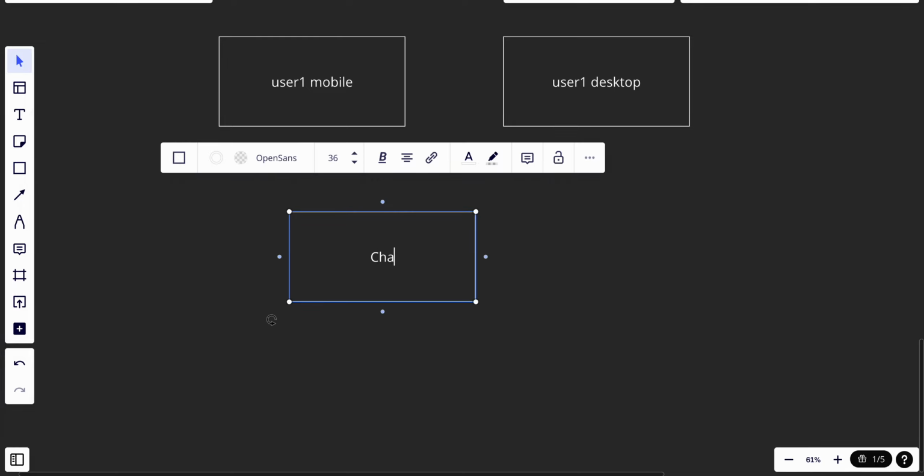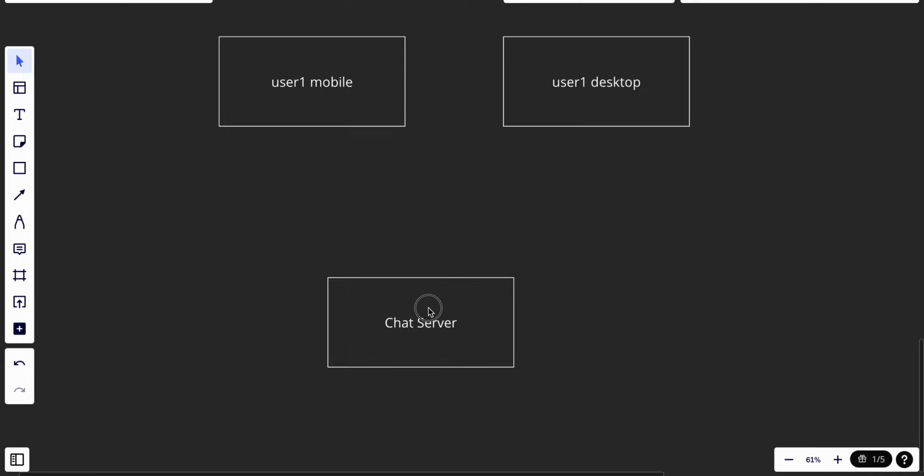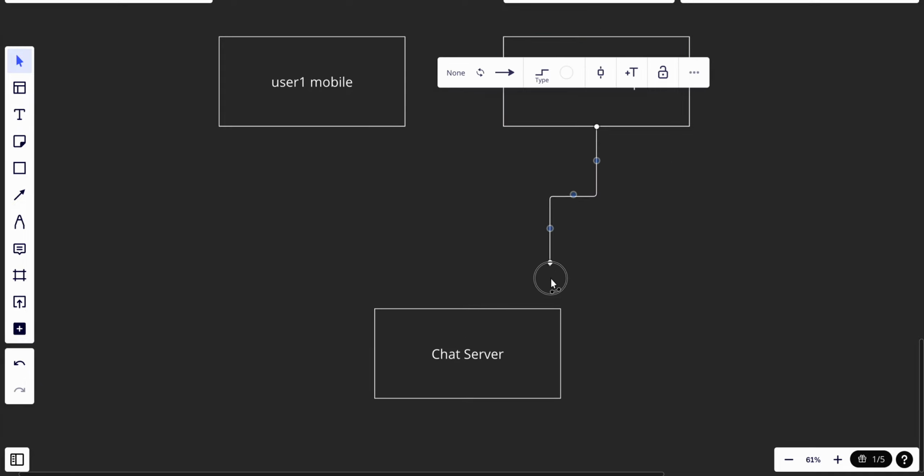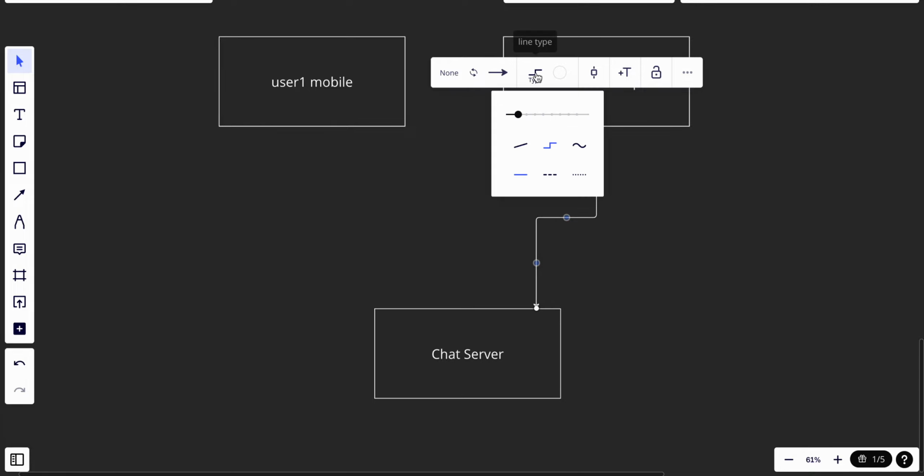The chat server will be in between, and both of them will connect with the chat server.